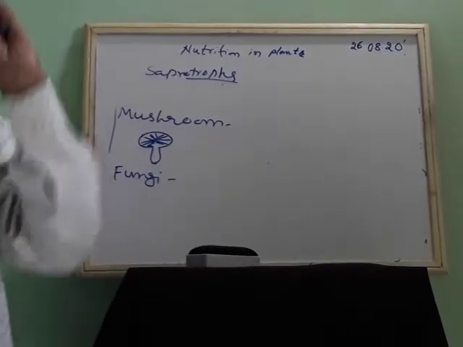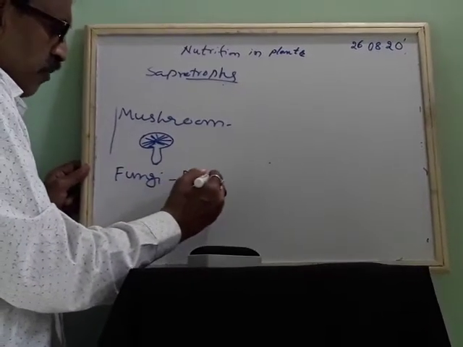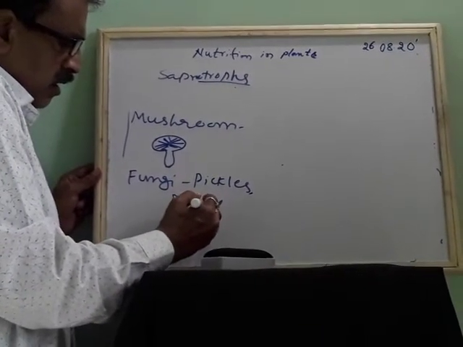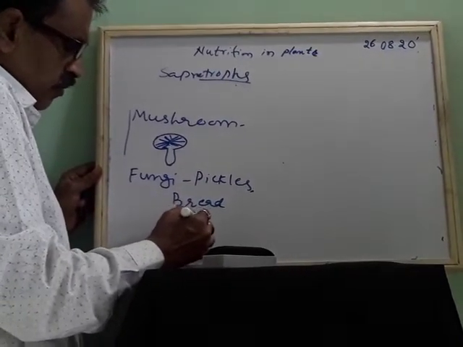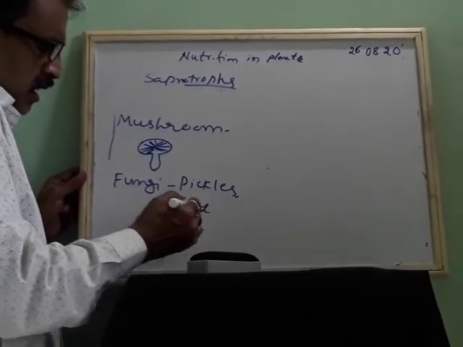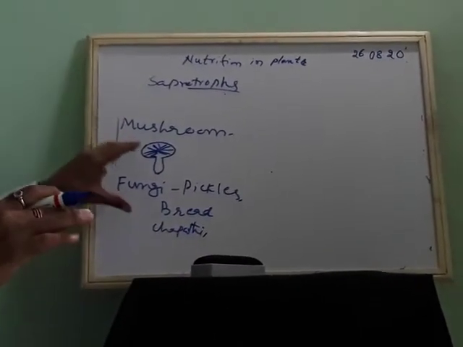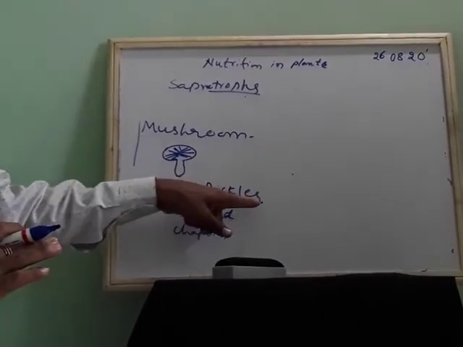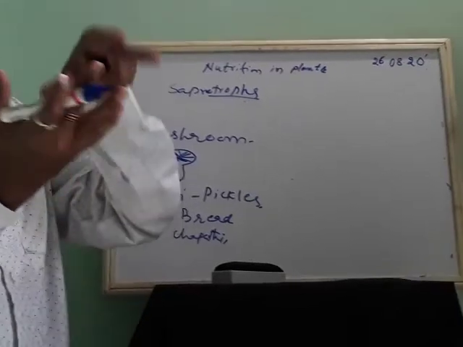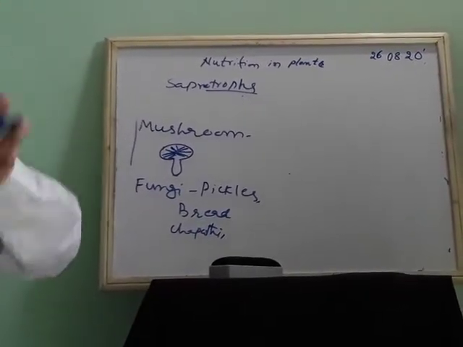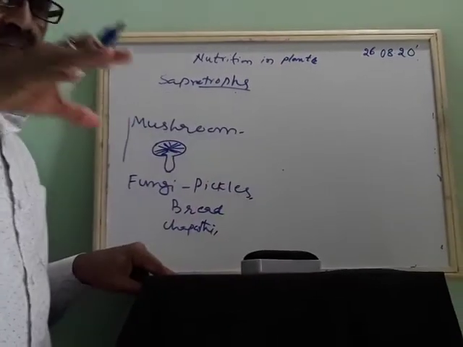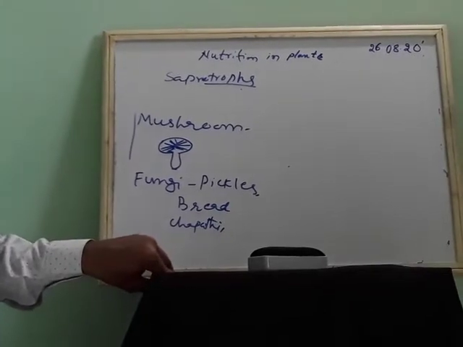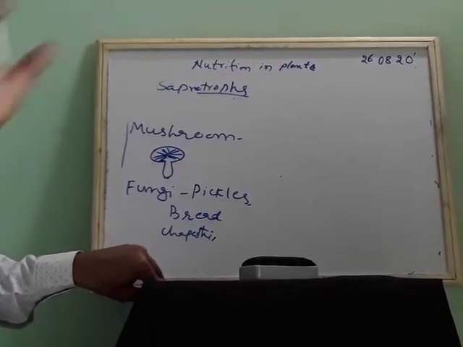Okay, I will give one more example. Pickles, you know pickles. Or you take bread. Or even chapati. Any dish which is prepared in your home, if it is exposed to air, after some days, suppose you prepare one vegetable curry at home, after 5 or 6 days there are small white patches formed on it. Those patches are nothing but fungus.